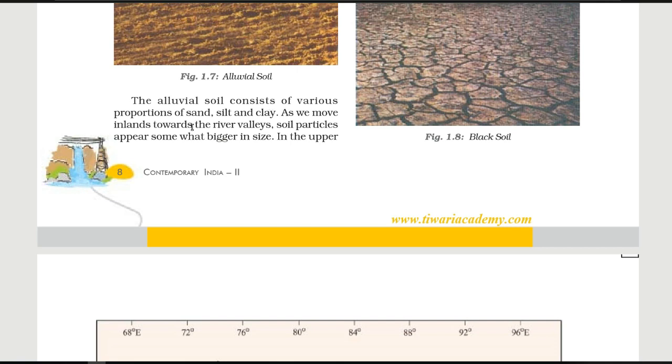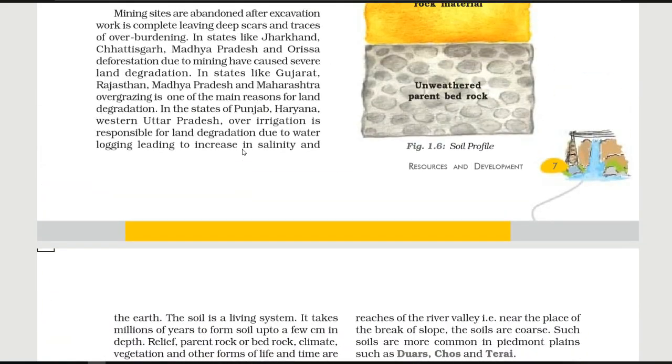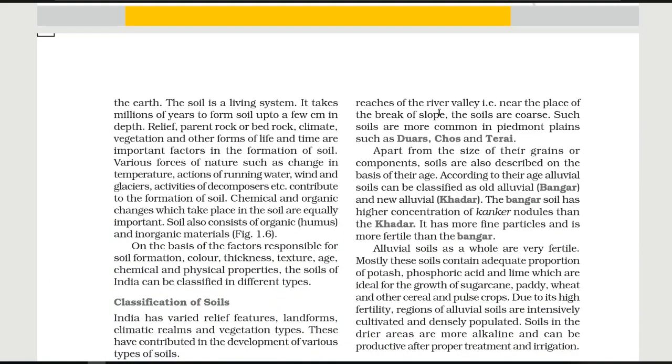As we move inland towards the river valleys, soil particles appear somewhat bigger in size. In the upper reaches of the river valley, that is near the place of the break of slope, the soils are coarse. So here I am going to explain the meaning of slope also. A surface or piece of land that goes up or down. And next word we have is coarse. Coarse means rough or harsh in texture.